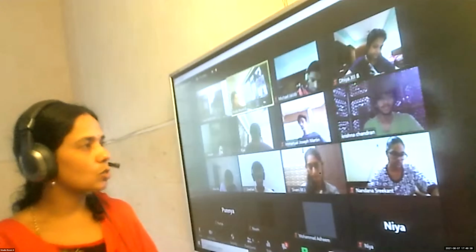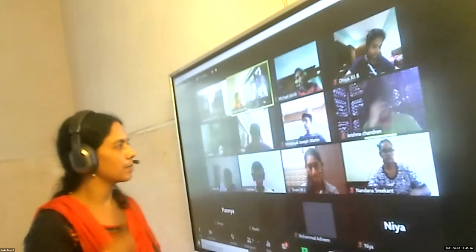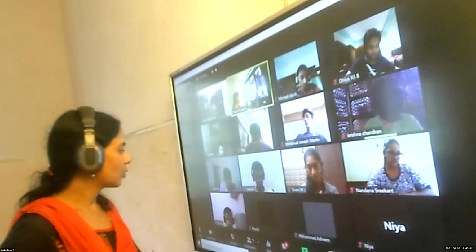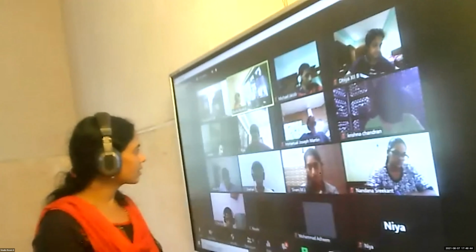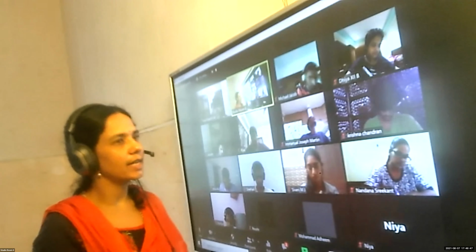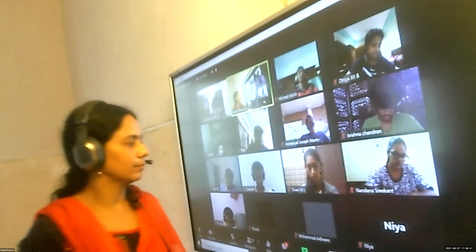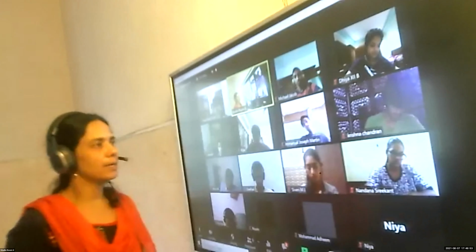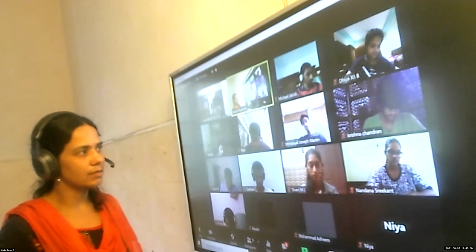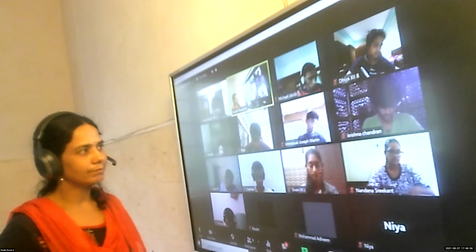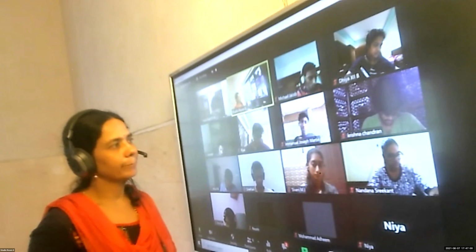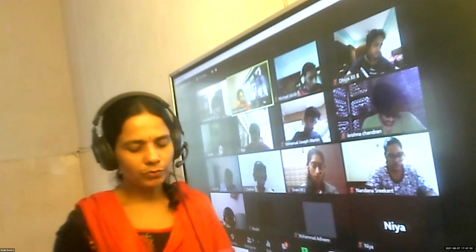Find the slope of the tangent to the curve y equal to x cube minus 3x plus 2 at the point whose x coordinate is 3. The x coordinate is given as 3, isn't it? Is it similar to that question itself? What do you have to do? You have to find dy by dx, and the x coordinate is 3 means you put x is equal to 3. Try this and give the answer. Emmanuel, find dy by dx, find the slope and give the answer. Fourth one.